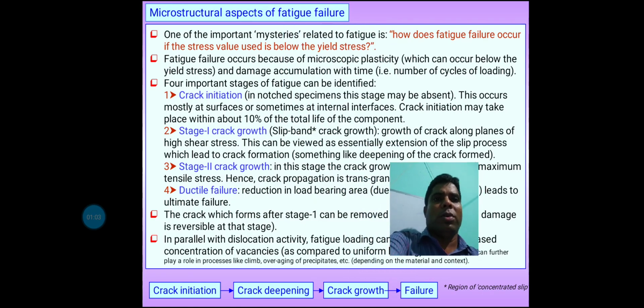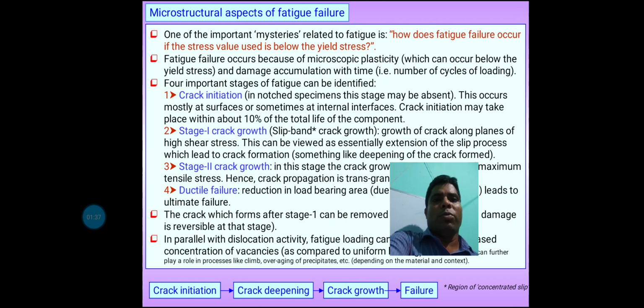Now, the microstructural aspect of fatigue failure. One of the important mysteries related to fatigue is how fatigue failure occurs if the stress level used is below the yield stress. Fatigue failure occurs because of microscopic plasticity, which can occur below the yield stress, and damage accumulation with time. That time means the number of cycles of loading.